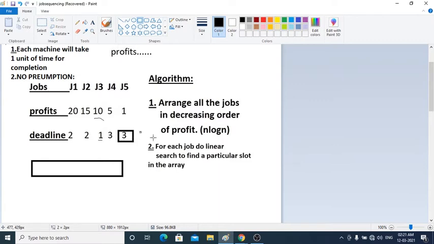Above 3 I cannot do anything, so the minimum requirement I should have is 3 slots to maximize my profit, because the job having the maximum deadline has a deadline of 3. So I have to make 3 slots, 3 boxes for your convenience, whatever you may say.